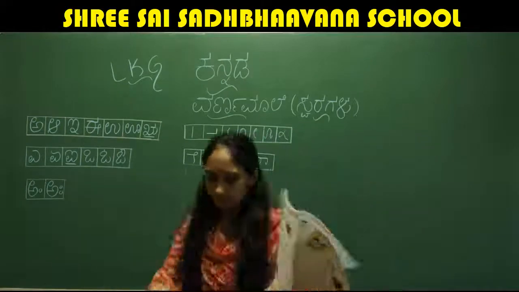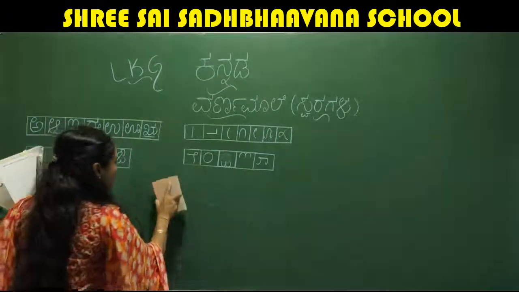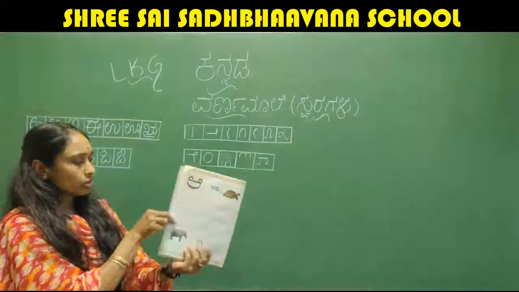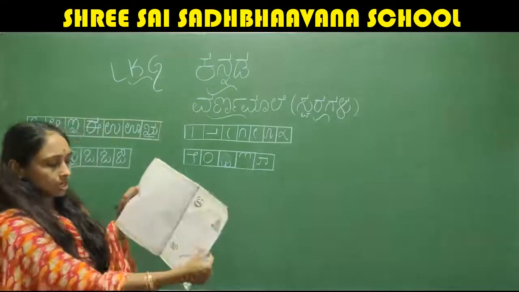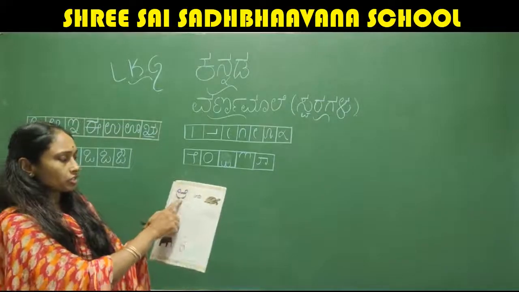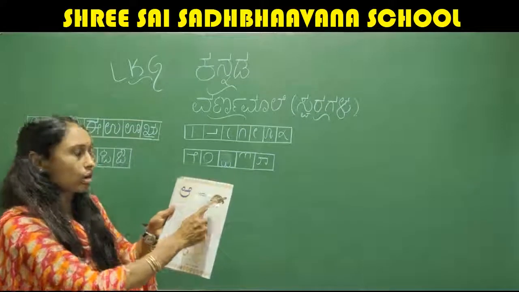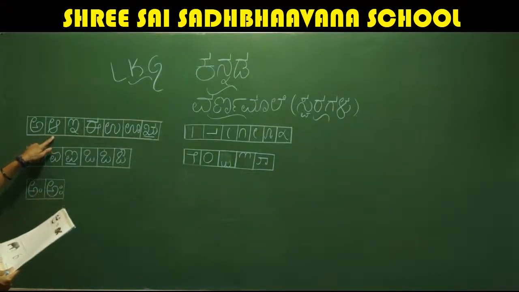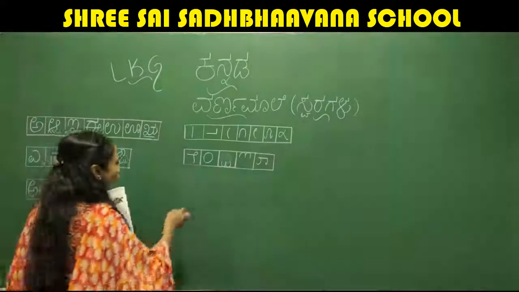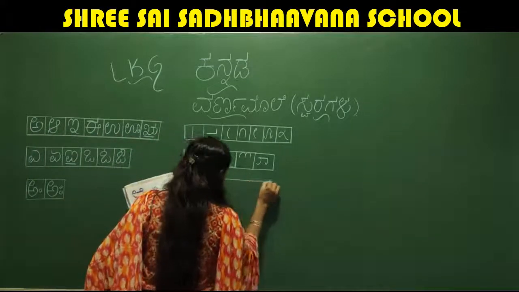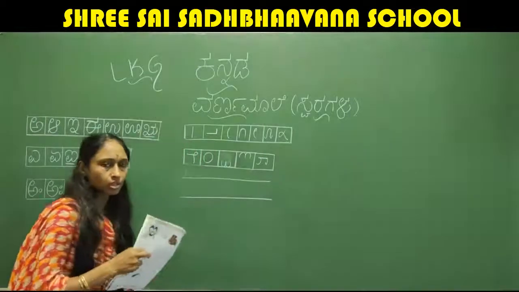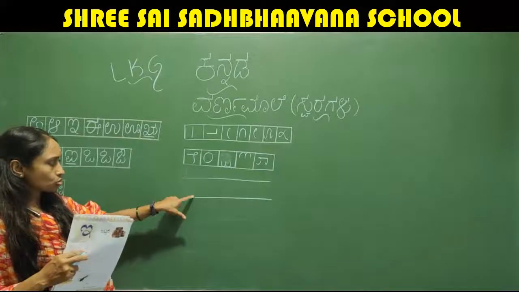So if not, I'll show you stage by stage. The steps I'll show you. So you have learned how to write A. Okay. The next letter we have is this. See here I have written it. So how to write that? Again, we will put 2 lines. This is common. Okay. You have to write in these 2 lines only.